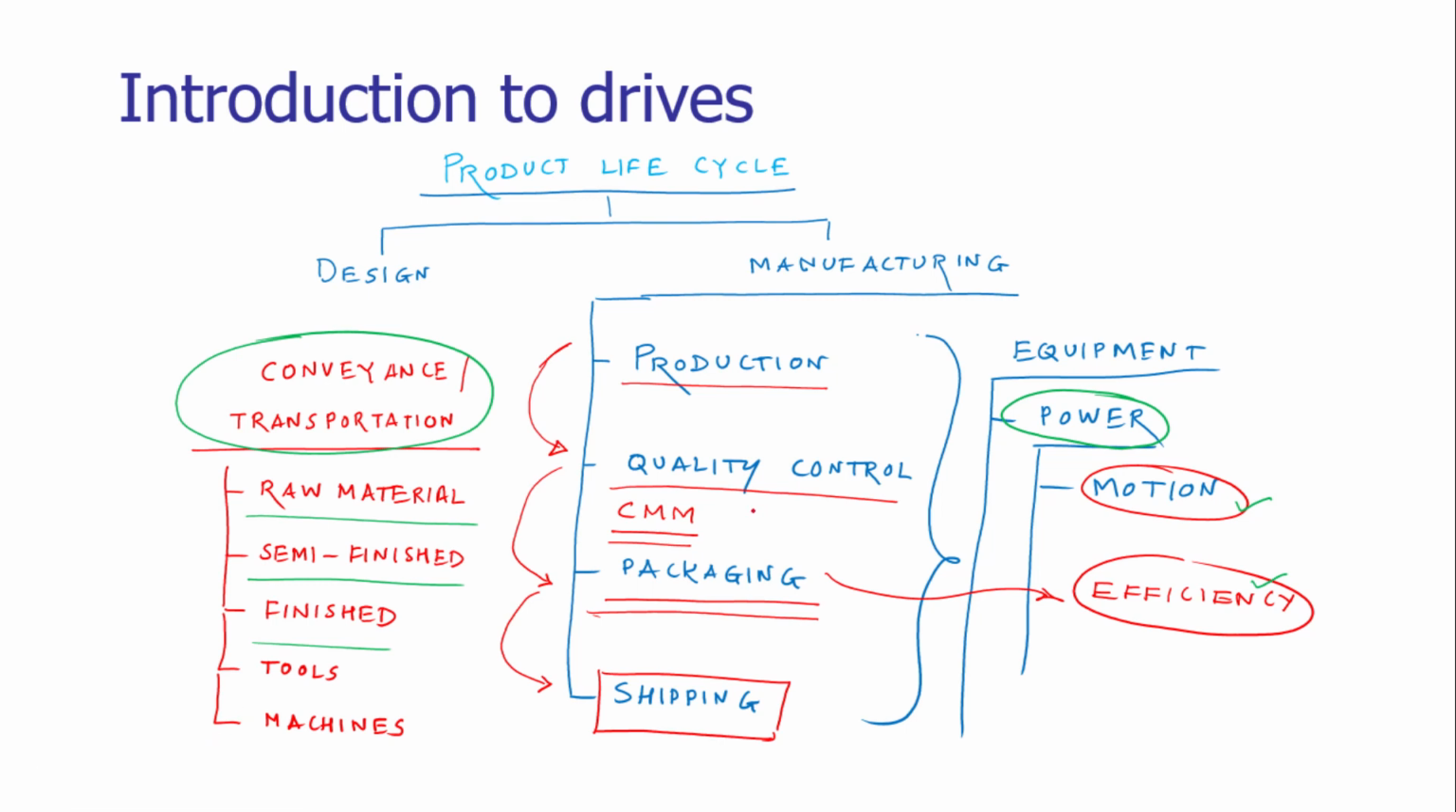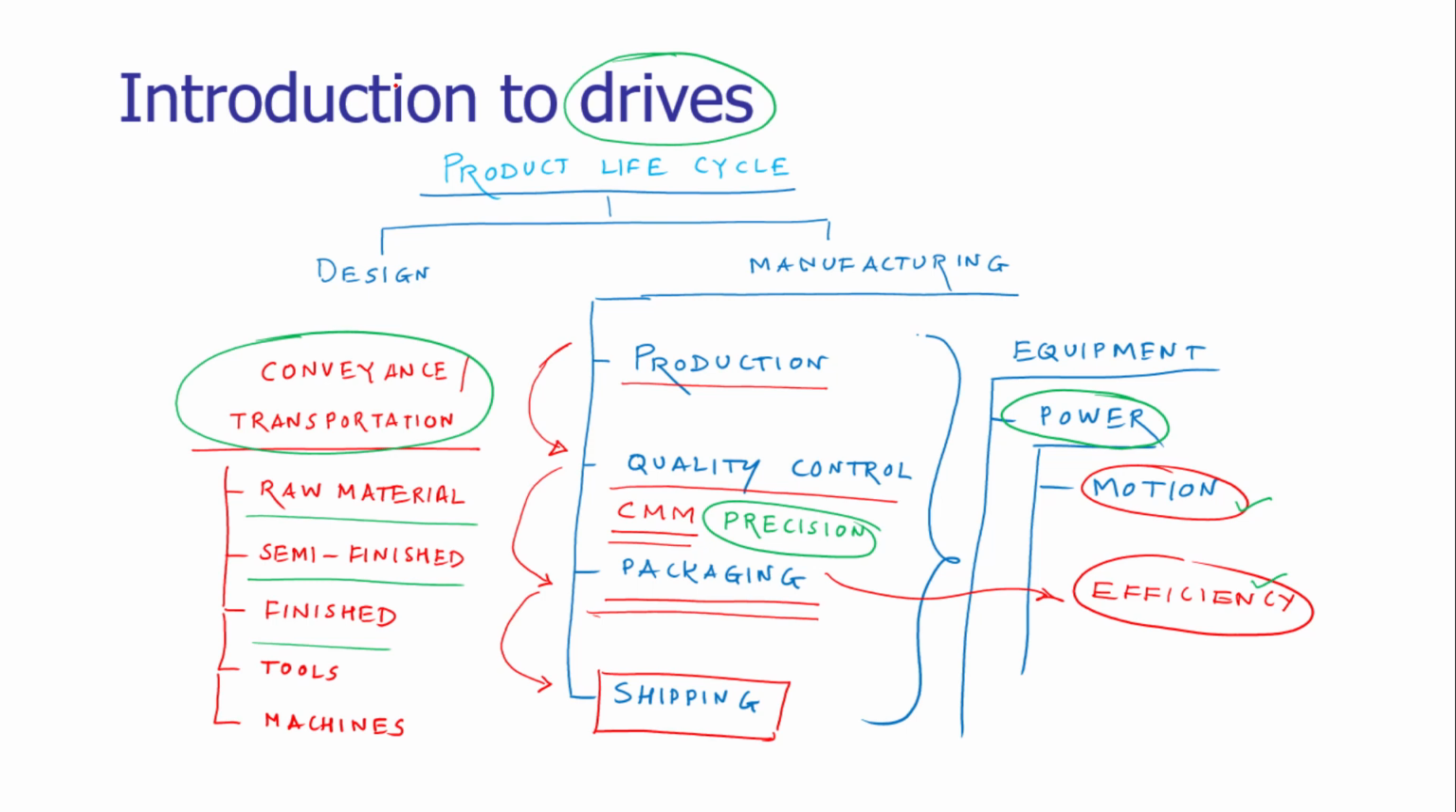And the third requirement is that the system should have precision. So the power, required motion, and the precision, these are three basic requirements that are to be fulfilled by a system. So for this purpose, we are using a variety of drives to carry out these operations.